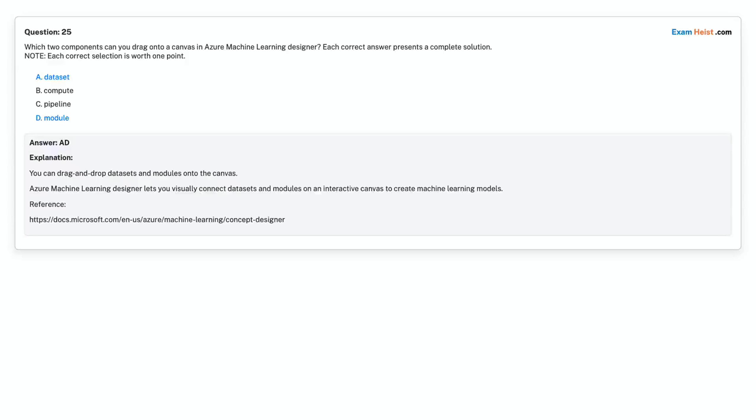Correct answer is option A, dataset. Option D, module.